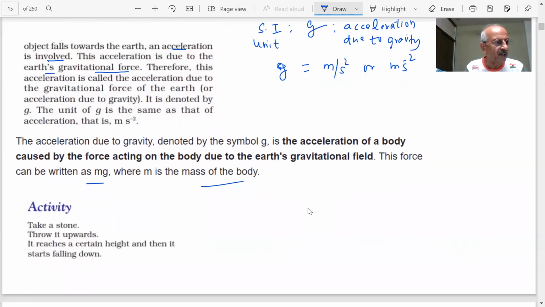Let us do an activity in order to demonstrate this. Take a stone, throw it upwards. Here is a stone, students. You throw it upwards. What will happen?